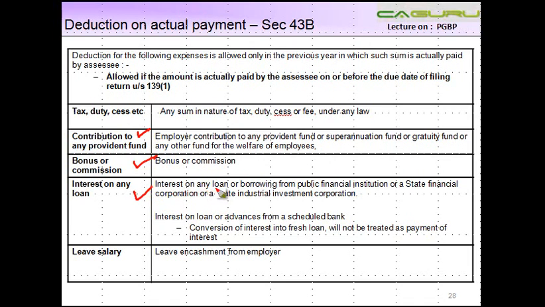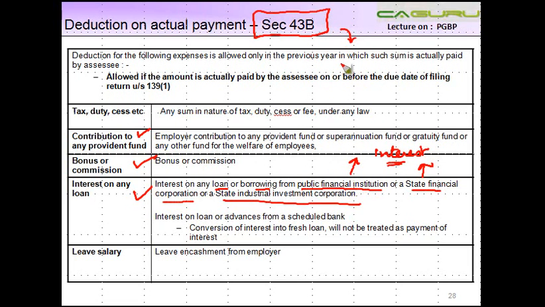Interest on any loan or borrowing from public financial institution, state financial corporation, or state industrial investment corporation. So if you take any loan from these institutions, okay, and there is any amount of interest which is due on these loans, right, that under section 43B shall not be allowed as a deduction unless you satisfy these conditions. Similarly, interest on loan or advance from a scheduled bank is also allowed as a deduction subject to fulfillment of this condition relating to the payment. Conversion of interest into fresh loan will not be treated as payment of interest.